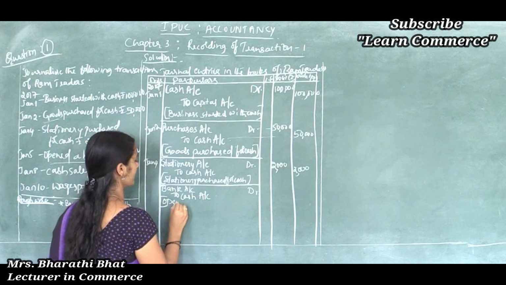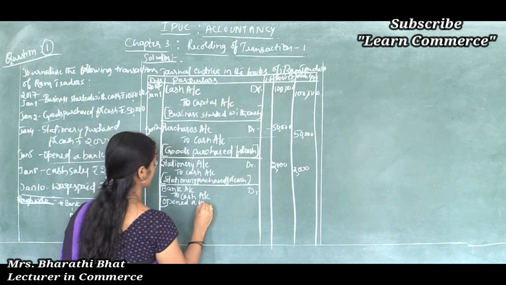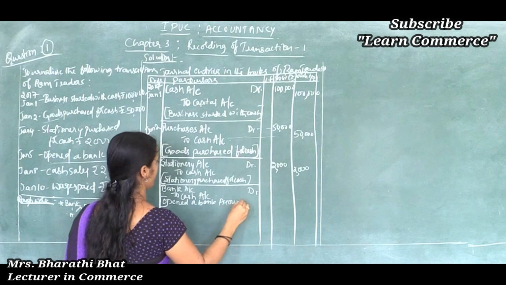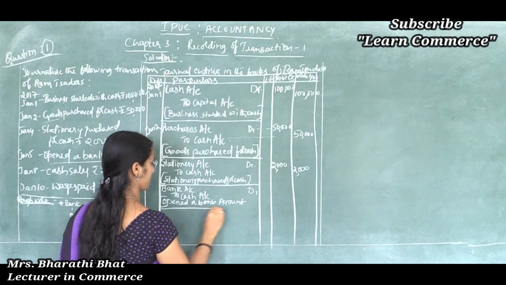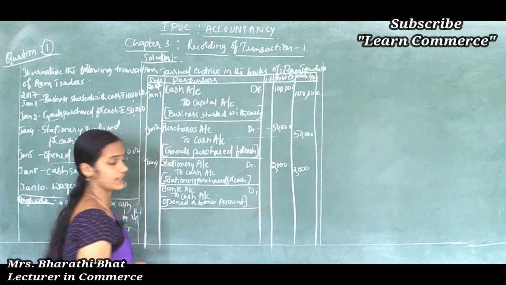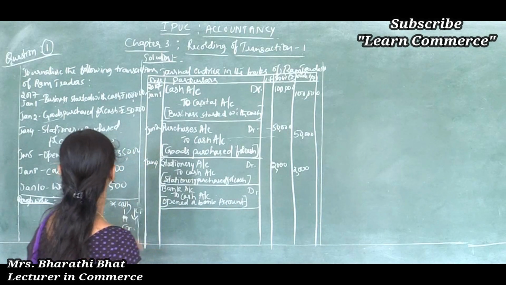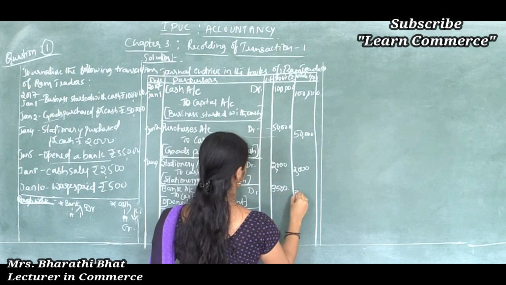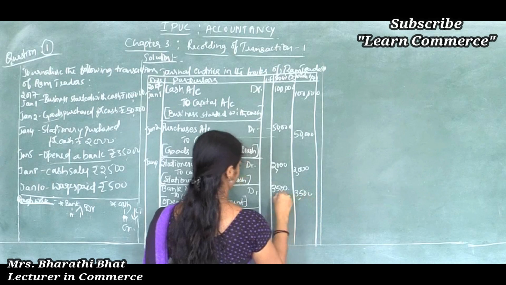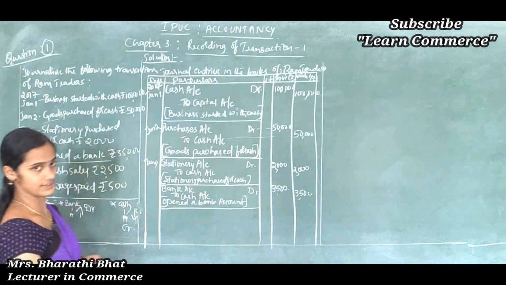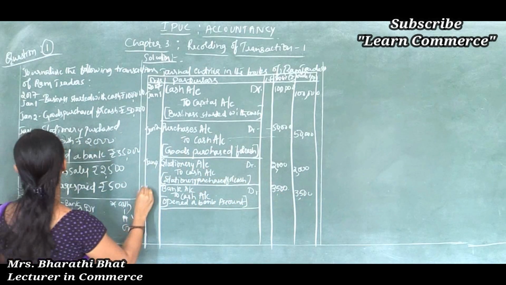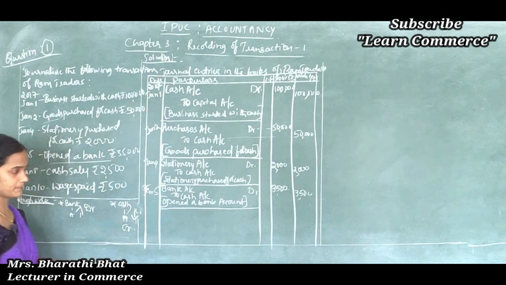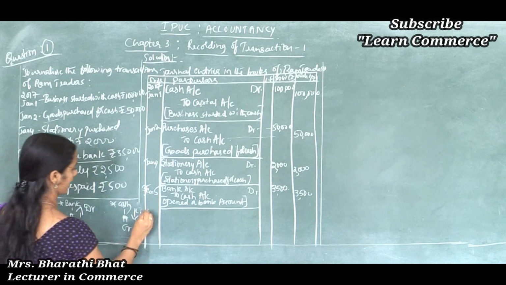Opened a bank account. How much? 3,500. And mention the date Jan 5. And the next Jan 8.